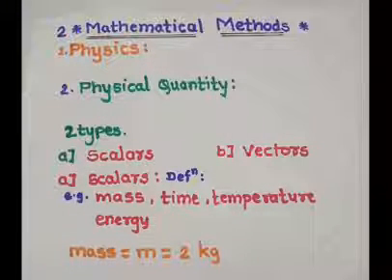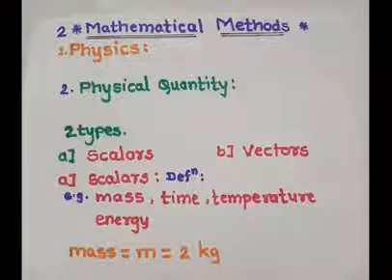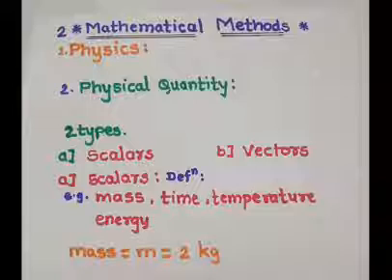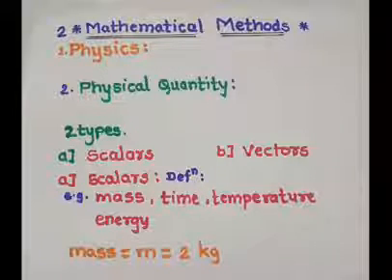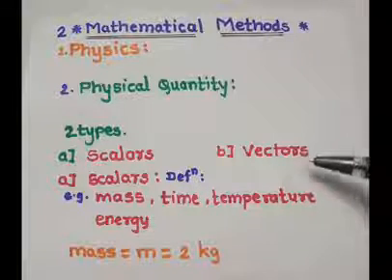To describe the mass of any object, only its magnitude is specified, not a direction. Hence, mass, length, time, temperature are scalar quantities. Now we go to the second definition. What is a vector?